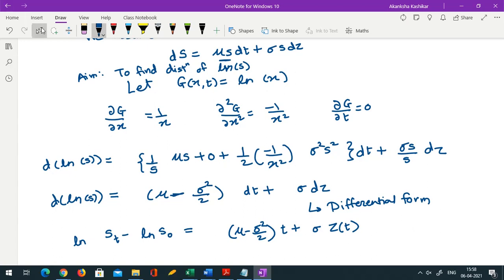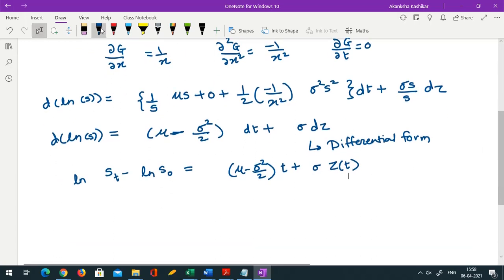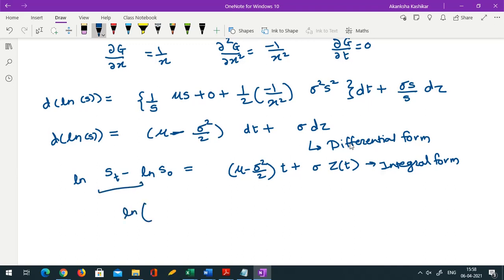Okay, and so this is the integral form of the same equation, correct? So using this I can now slightly rearrange this part. So I'll have ln of S(t) upon S(0) is mu minus sigma square by 2 times t plus sigma Z(t).